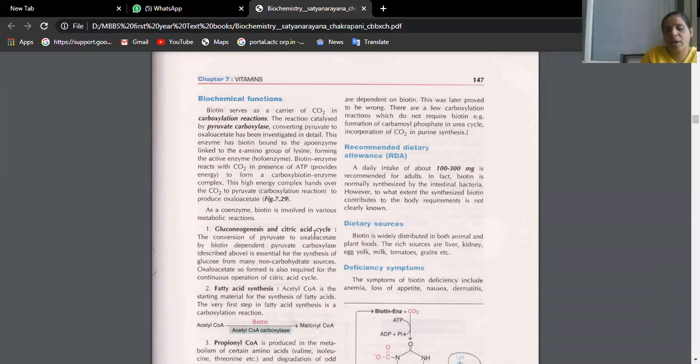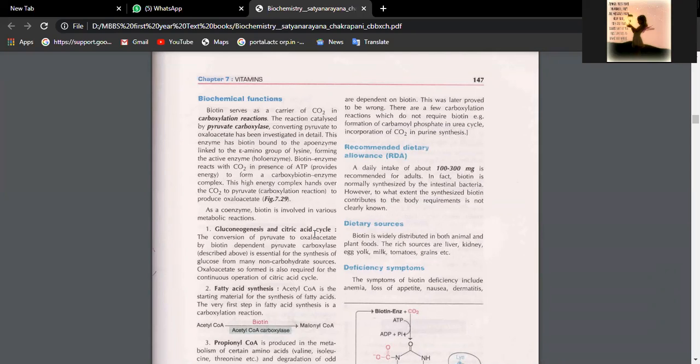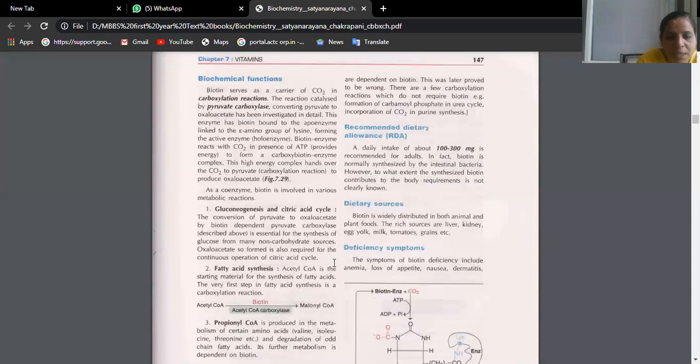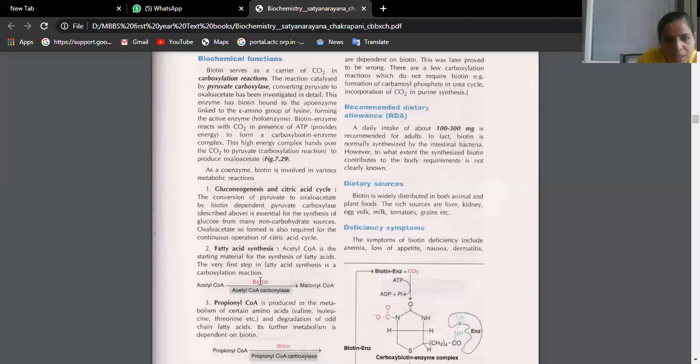What is the last thing you have in glycolysis, the breakdown of glucose? The last one will be pyruvate or lactate. Pyruvic acid, or lactate, very good. Pyruvate in aerobic conditions, lactate in anaerobic conditions. So pyruvate will become the first substrate in the citric acid cycle, no? So the citric acid cycle is designed to produce more and more ATP. During these two cycles you will see biotin is utilized as a coenzyme.